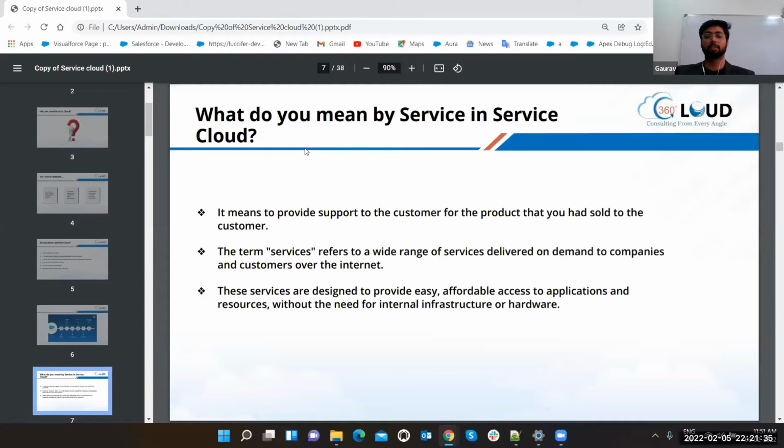What do you mean by service in Service Cloud? As we have already discussed, it means to provide support to the customer for the product that you have sold to the customer. The term services refers to a wide range of services delivered on demand to companies and customers over the internet. These services are designed to provide easy, affordable access to applications and resources without the need of internal infrastructure or hardware.